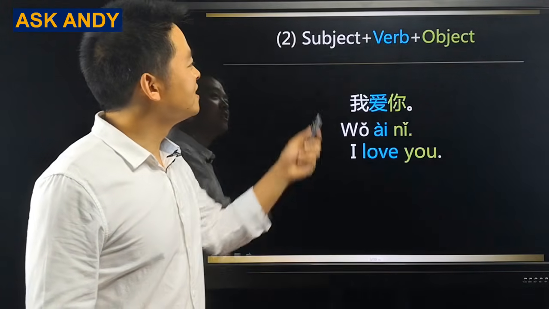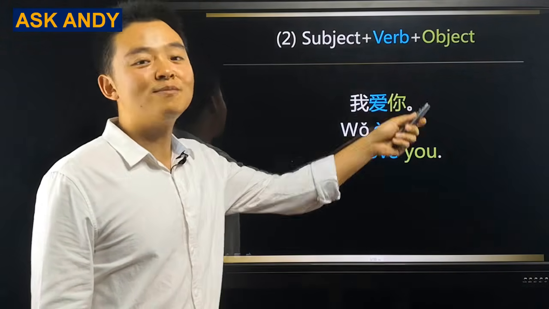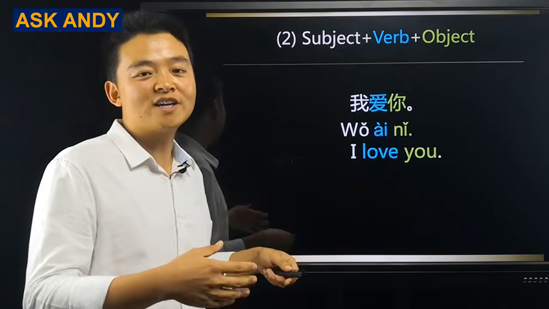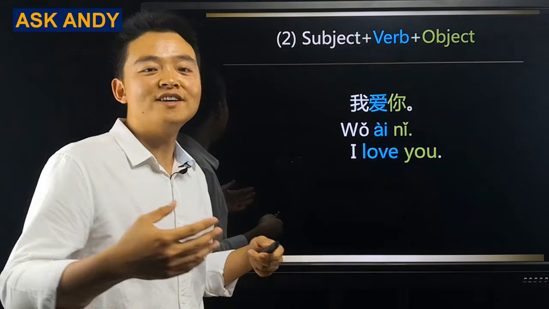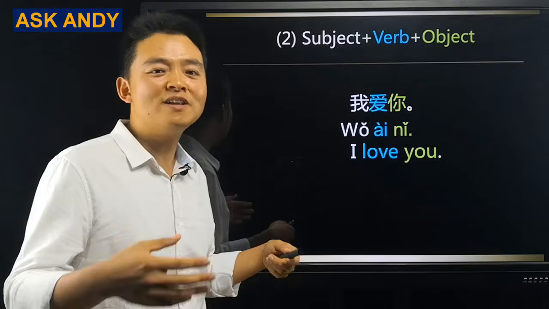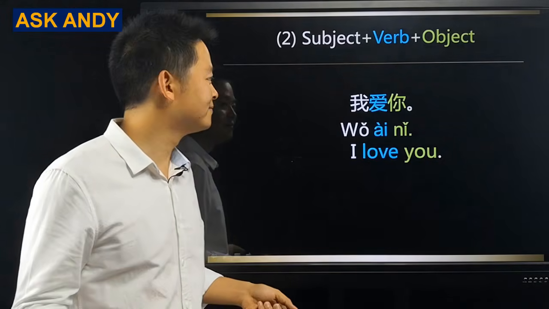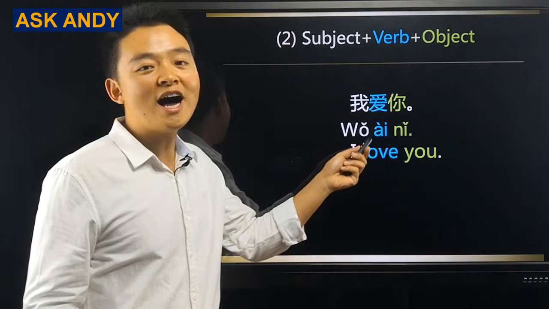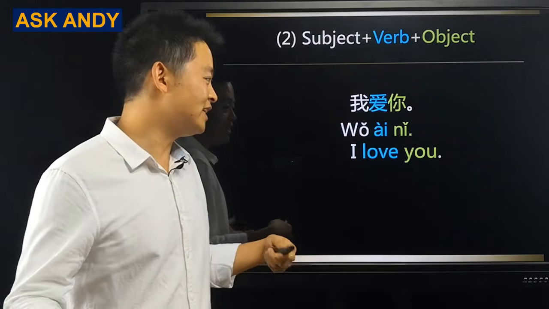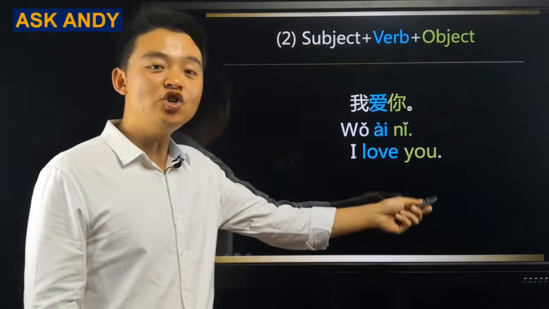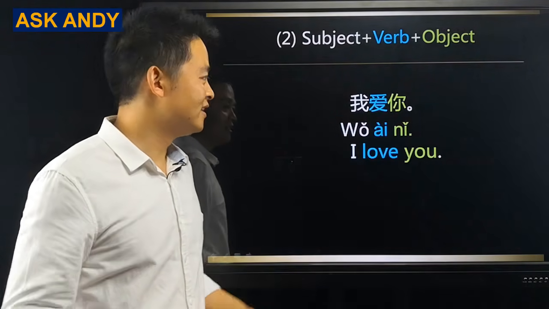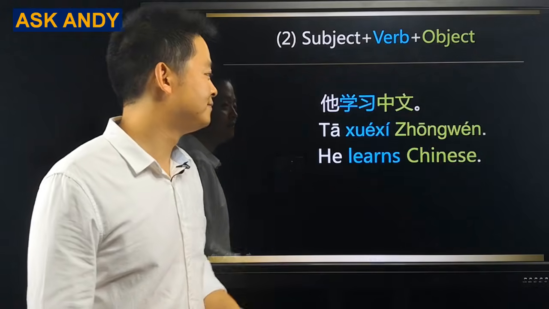Structure number 2. Subject plus verb plus object. You are going to find this structure is the easiest one we have in Chinese because it is the same like that we have in English. For example, 我爱你. Literally, it is I love you. Easy, right? Let's move on to another example.